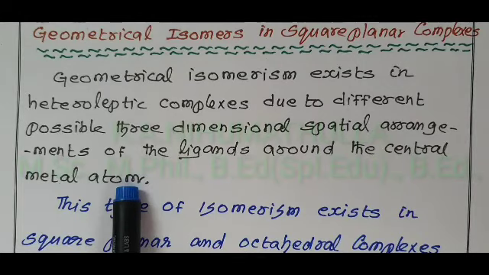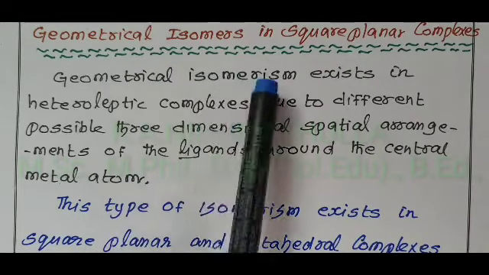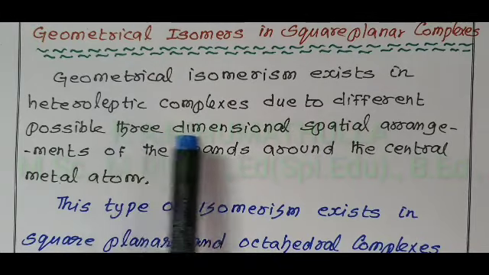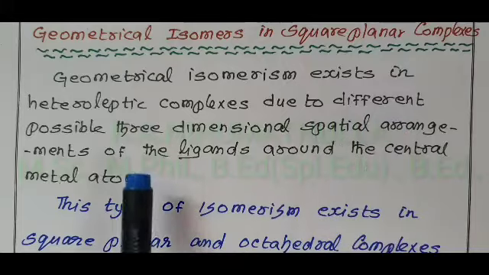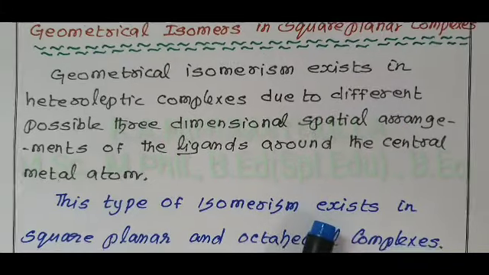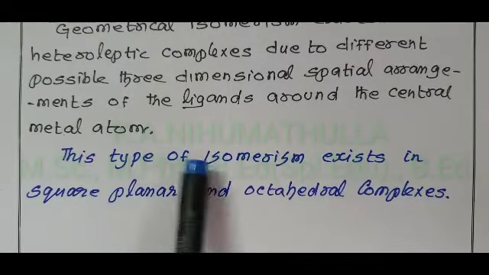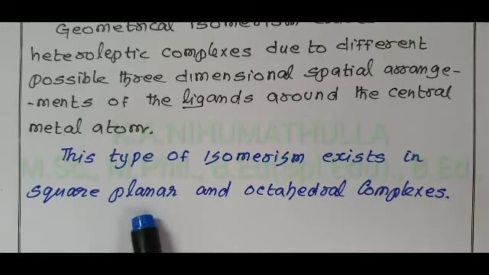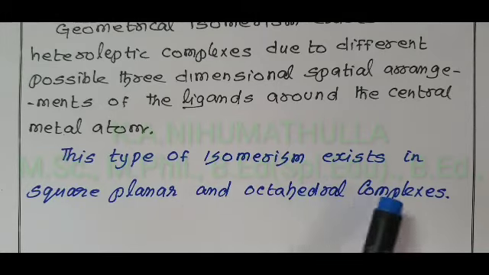So, geometrical isomerism arises only from the three-dimensional spatial arrangement of the ligands around the central metal atom. Geometrical isomerism exists in square planar complexes, coordination number 4, not tetrahedral, and in octahedral complexes, coordination number 6.